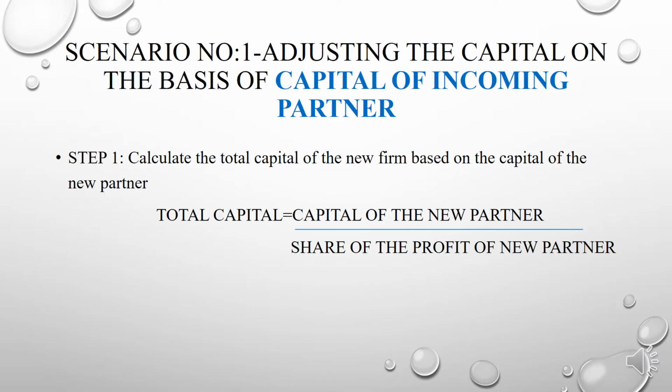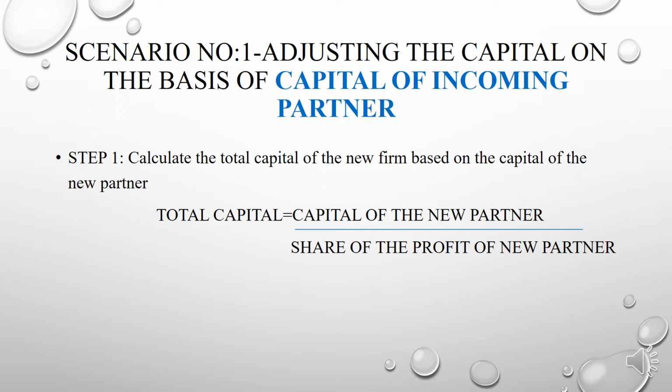Now we are moving to the first scenario, that is adjusting the capital on the basis of the capital of the incoming partner. We are going to look at how to calculate, or adjust, the capital on this basis. There are some steps under the first scenario.